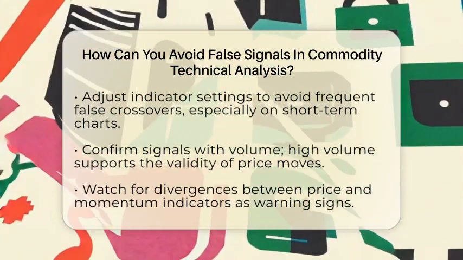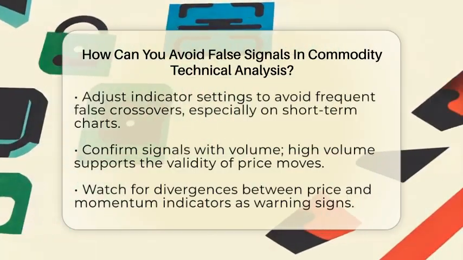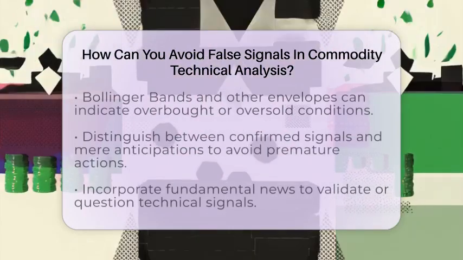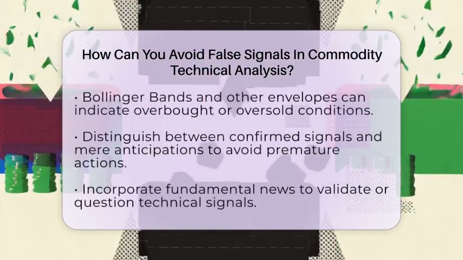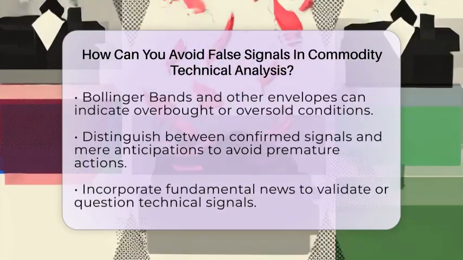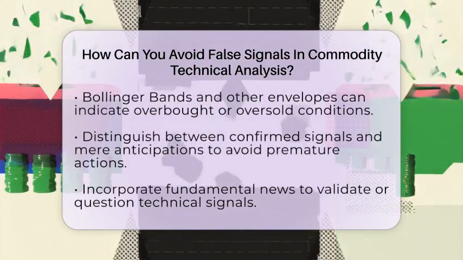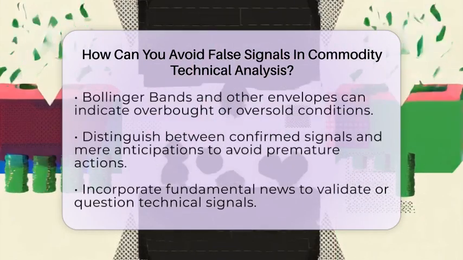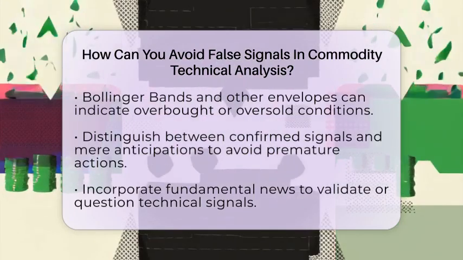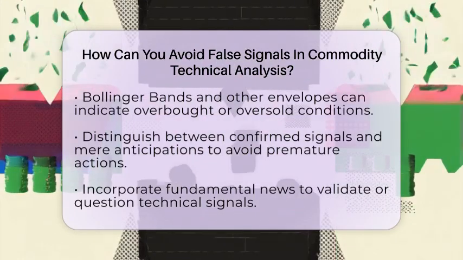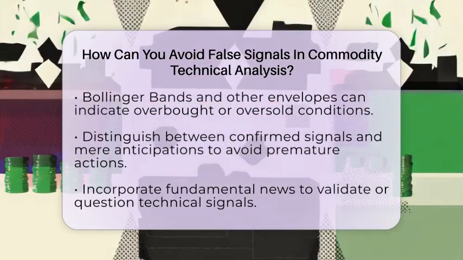Volume is another key factor. When prices move sharply, check if volume supports the move. A breakout with high volume is more trustworthy than one with low volume. Watch for divergences too. If the price hits a new high but the momentum indicator doesn't, it could warn you of a potential reversal or false breakout.